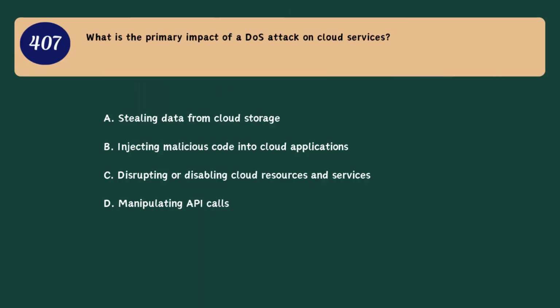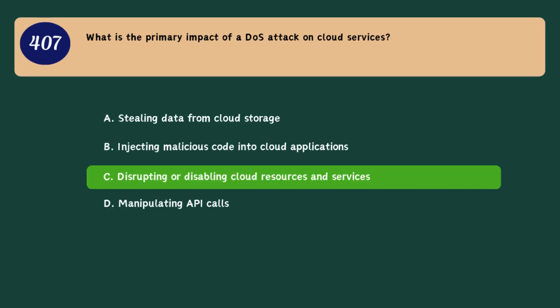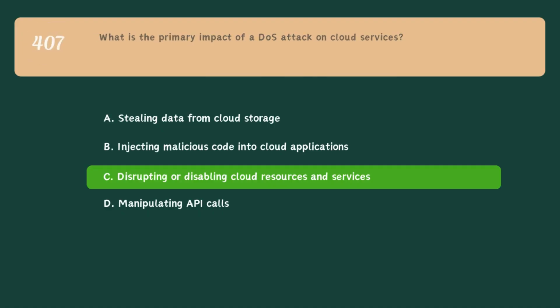Question 407. What is the primary impact of a DOS attack on cloud services? A. Stealing data from cloud storage. B. Injecting malicious code into cloud applications. C. Disrupting or disabling cloud resources and services. D. Manipulating API calls. Correct answer. C. Disrupting or disabling cloud resources and services.